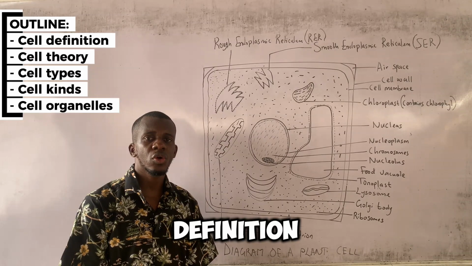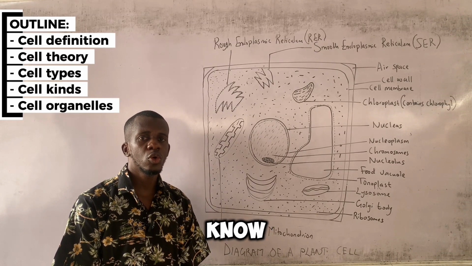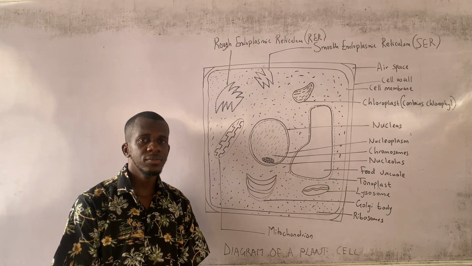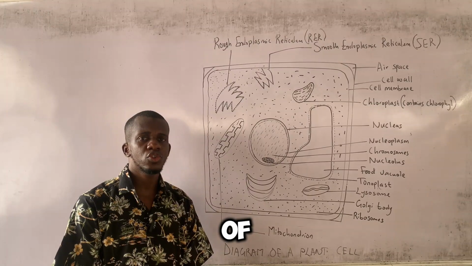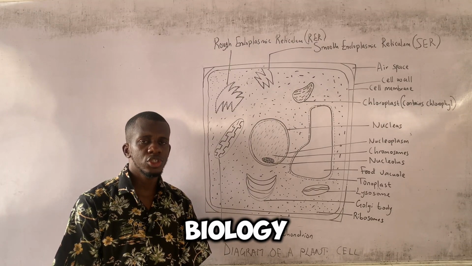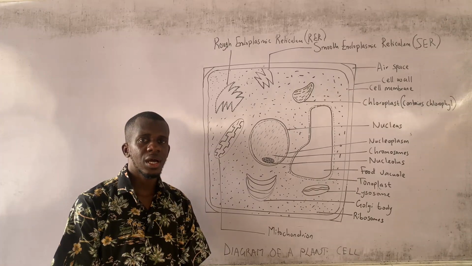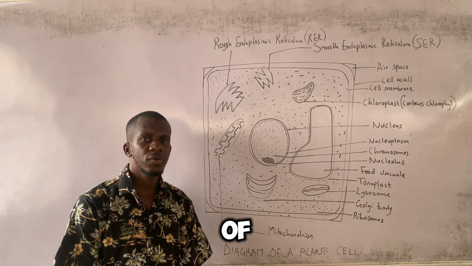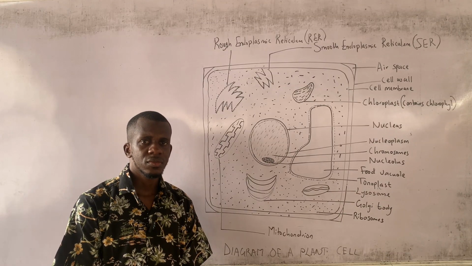This definition or concept was obtained from what we know today as the cell theory. The cell theory is simply a body of truth in biology regarding the cell as the smallest unit of life or human existence.